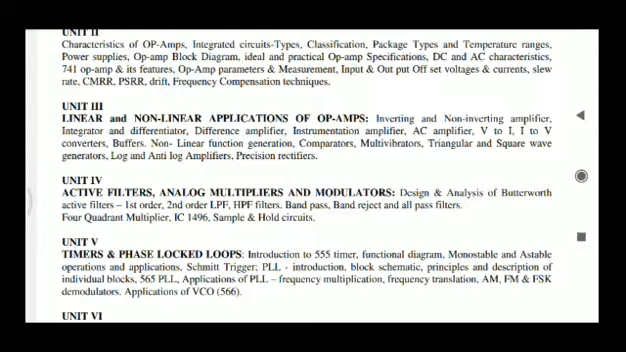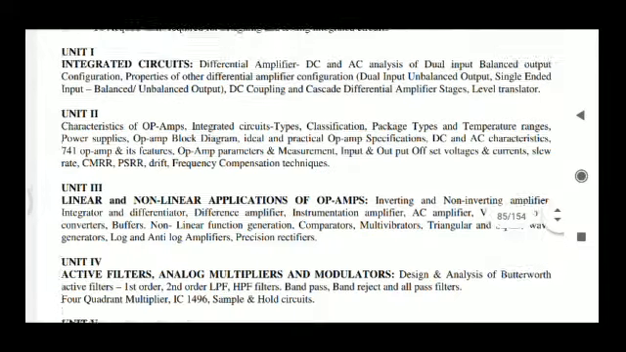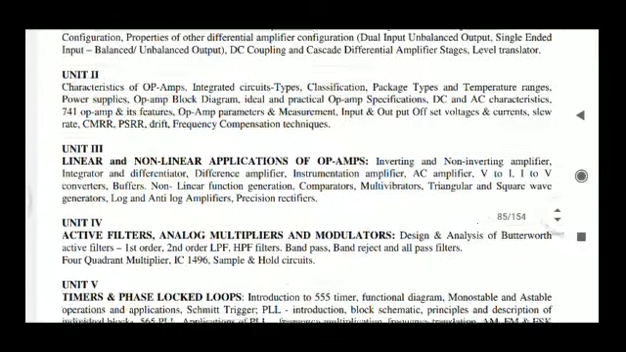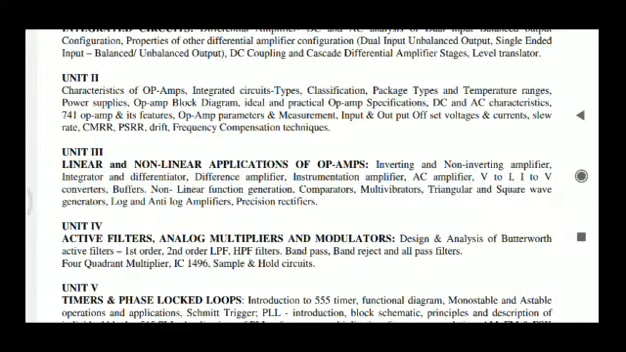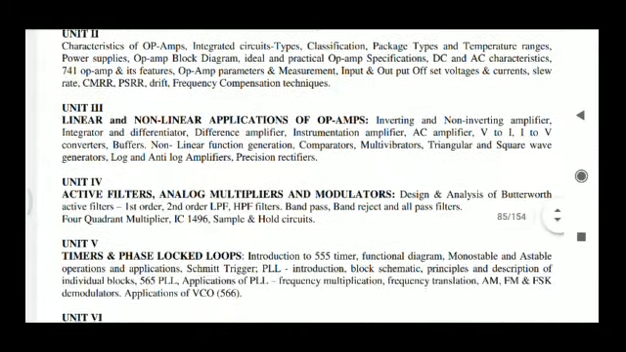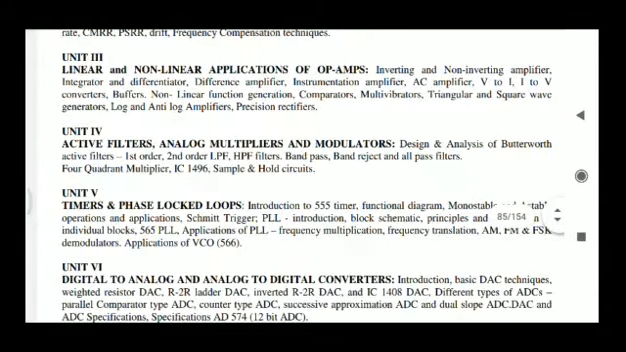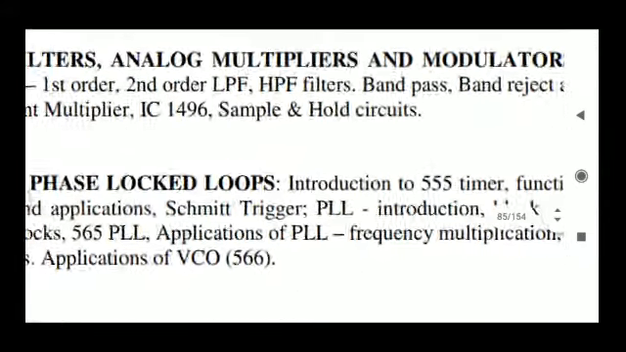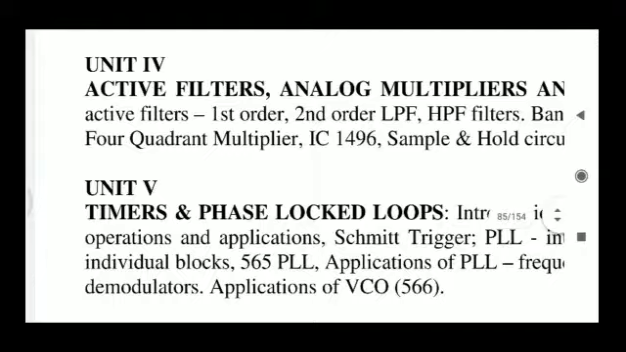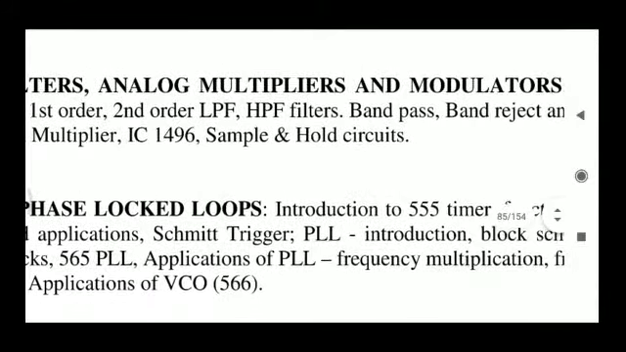So in this third chapter we are going to discuss the applications of operational amplifier. As we have seen, in the first chapter we study the internal structure, in the second chapter its characteristics, and in the third chapter the applications of operational amplifier. And coming to the fourth chapter, it is active filters, analog multipliers and modulators.